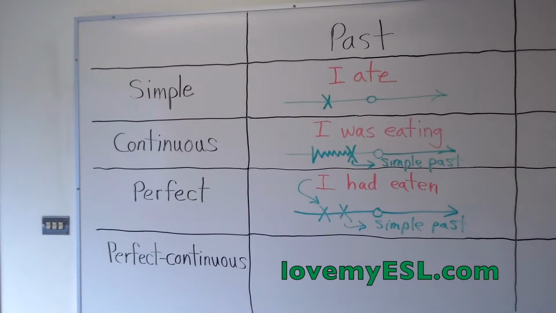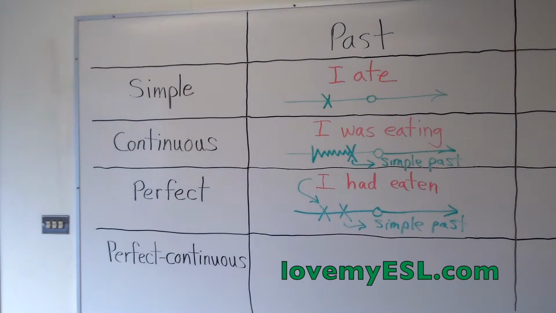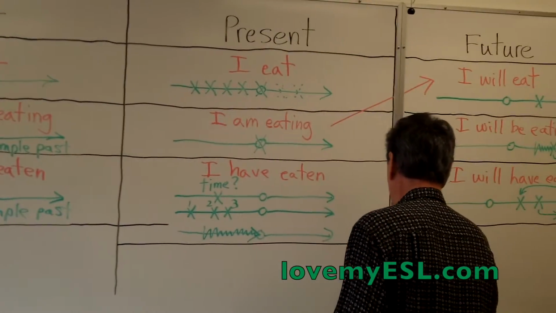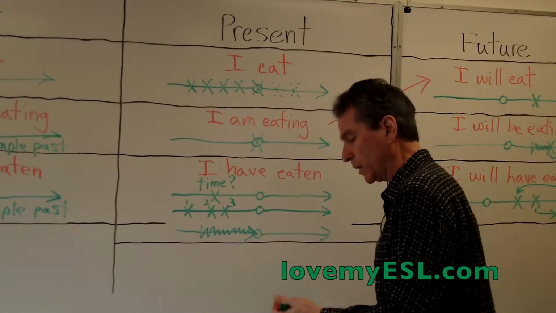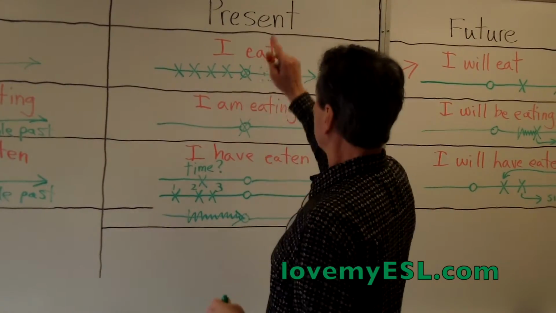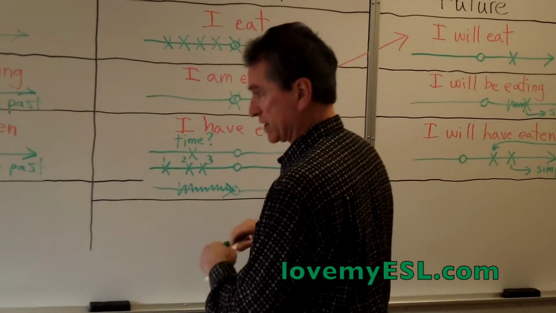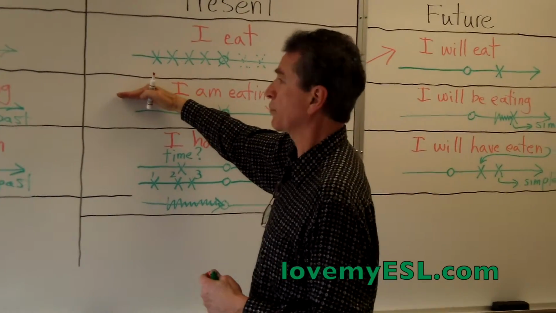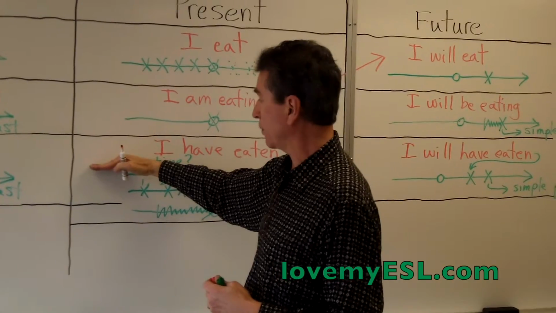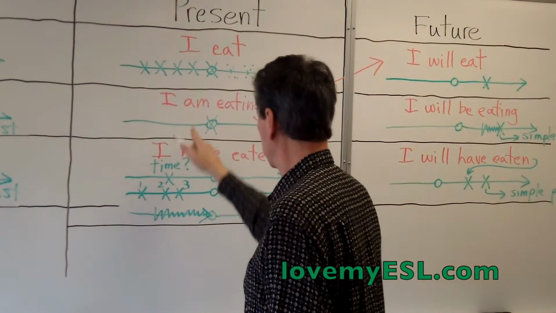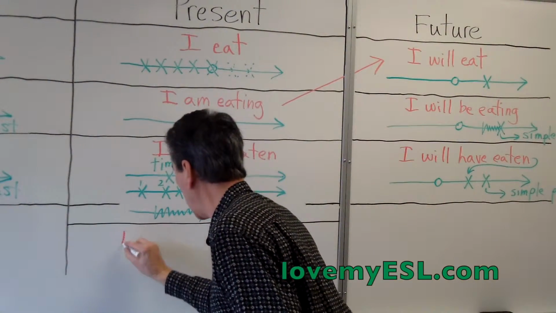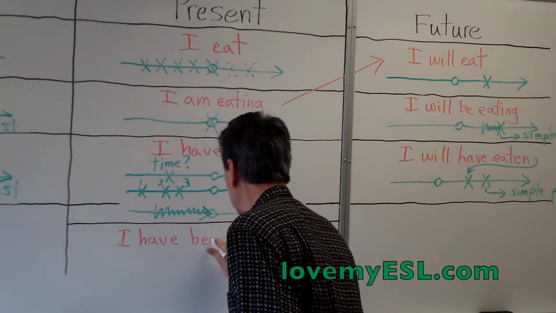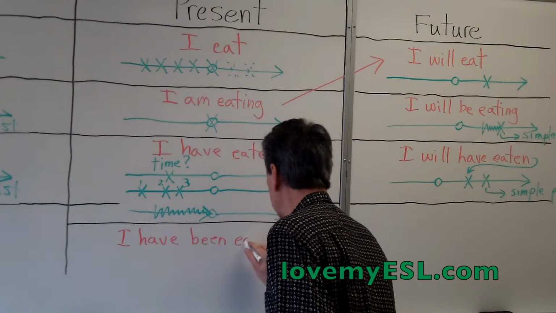I need to draw my line back here because we don't want to get confused. I'll just make this line a little bit lower. There we are. Now we have a space for everything. So this one is the present perfect continuous. Present perfect continuous combines this one, which is the present continuous, with the present perfect, and then you get the present perfect continuous. So it looks like I have been, B-E-E-N, I have been eating.